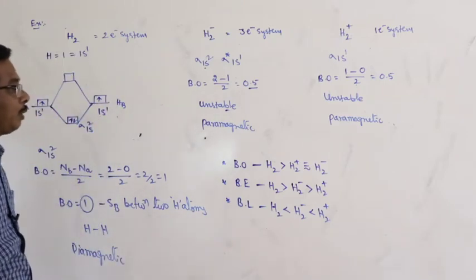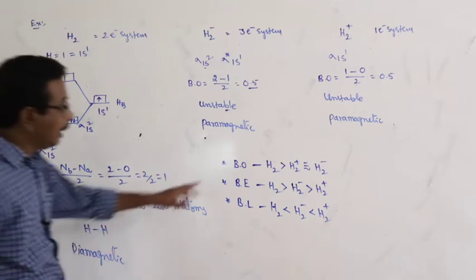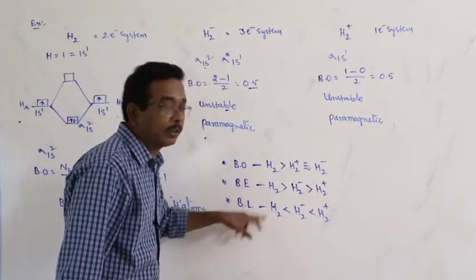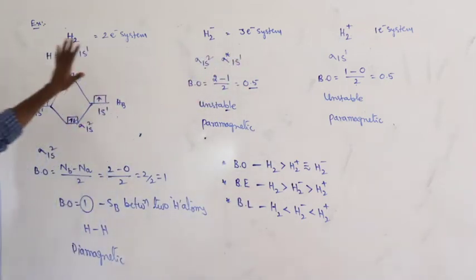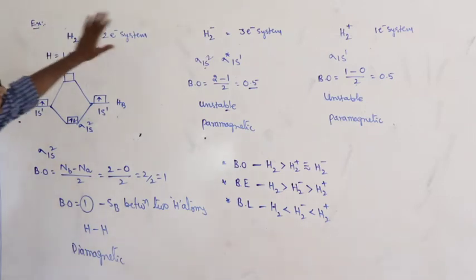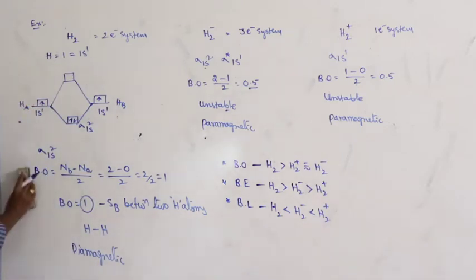Bond order is proportional to bond energy, proportional to stability, and inversely proportional to bond length. Here the bond order is quite opposite to bond length, reverse. That you have to practice. Okay, this is hydrogen, the first element, hydrogen molecule and hydrogen ions.